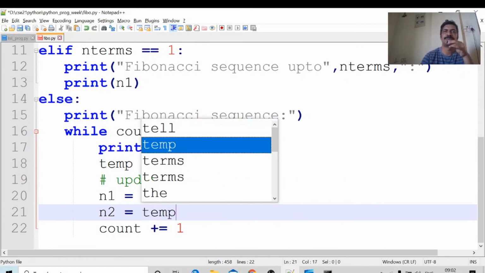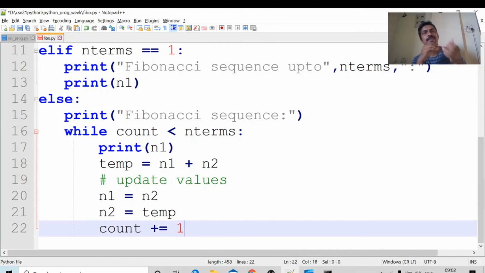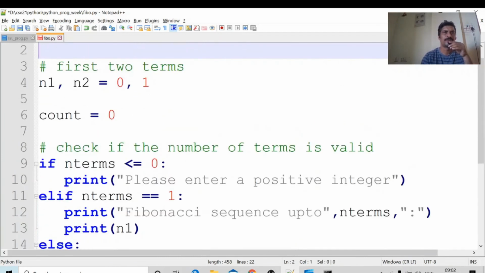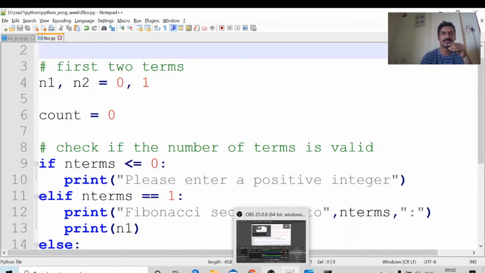Swapping: I am placing the temp value into n2, and copying the n2 value into the variable n1. Count equal to count plus 1. What is the purpose of the variable count? Using it we can know how many numbers we have printed on the output so far. This is the program for generating the Fibonacci series for the given number of terms. Now we will execute this program.